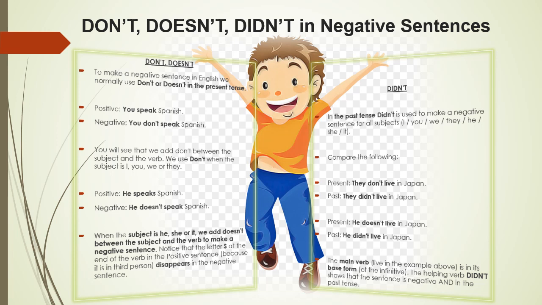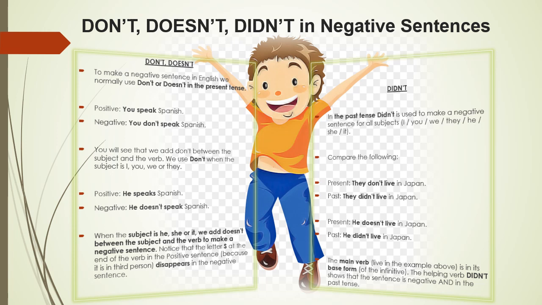So, when the subject is he, she or it, we add doesn't between the subject and the verb to make a negative sentence. Notice that the letter S at the end of the verb in the positive or affirmative sentence disappears in the negative sentence.